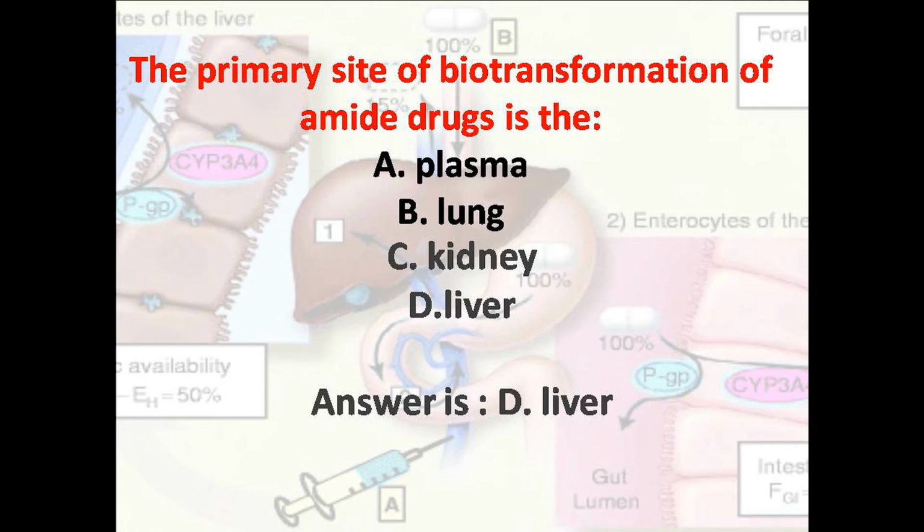So here's the explanation for the previous question: the primary site of biotransformation of the amide drug is the plasma, lung, liver or kidney. So the answer is D, liver.